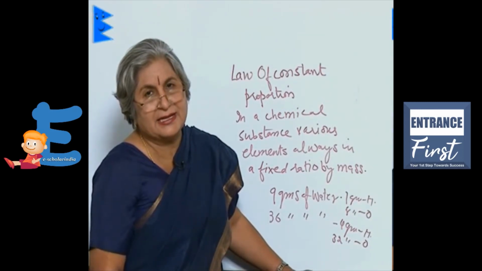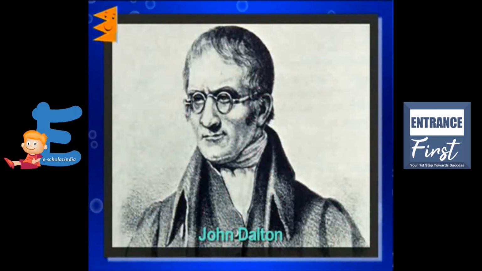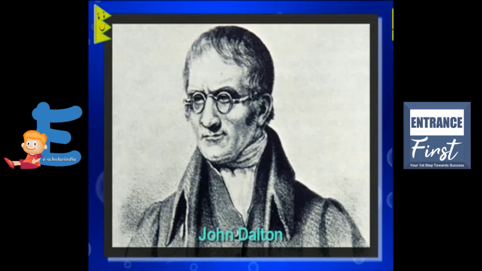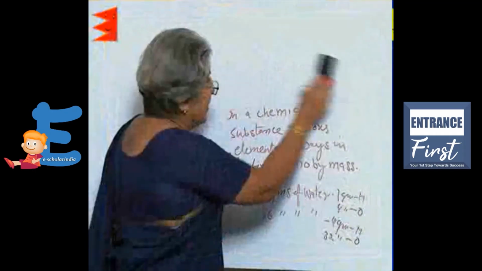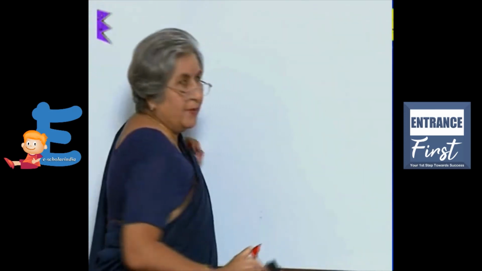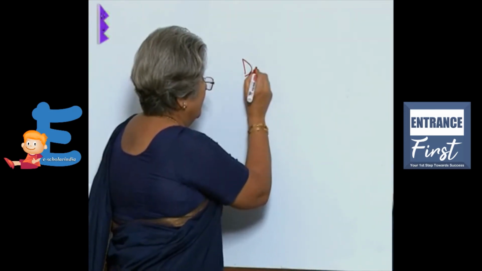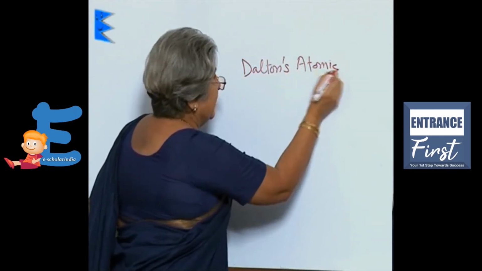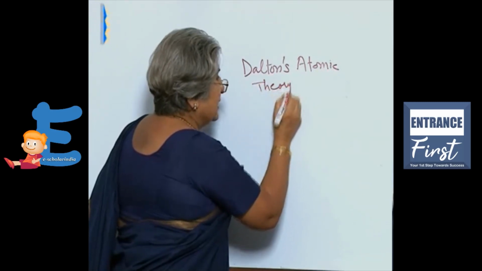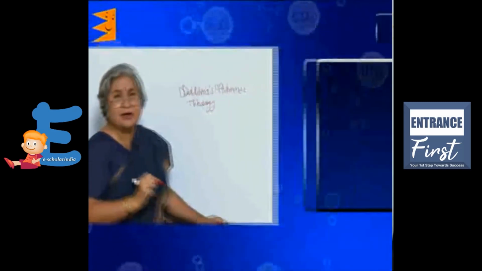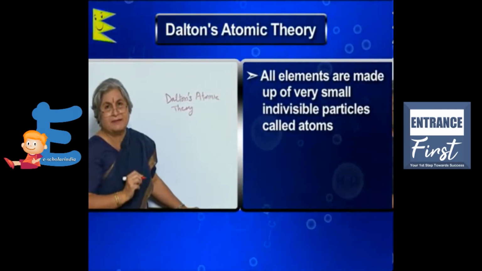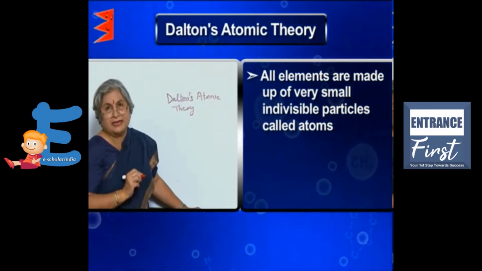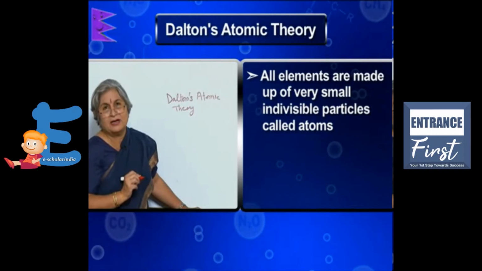Now, there was another scientist called Dalton. He also experimented and then he reached certain points which he called the atomic theory. So, he gave us Dalton's atomic theory. According to this theory, the first and foremost point is that all elements, all substances are made up of the smallest particle which cannot be further divided, the indivisible particle, and he called it an atom.